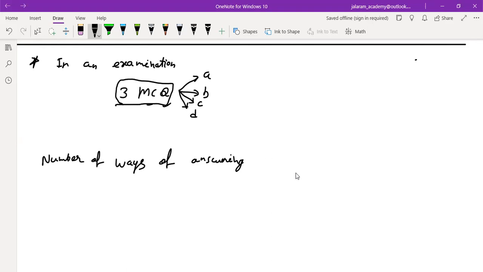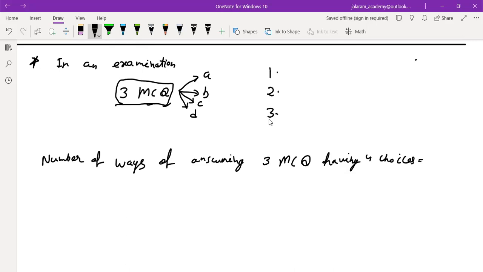For the second question, 4. For the third question, 4. We have to answer first and second and third, all 3 questions.